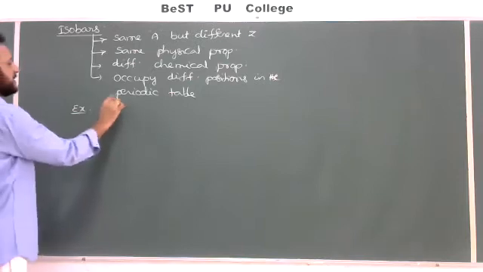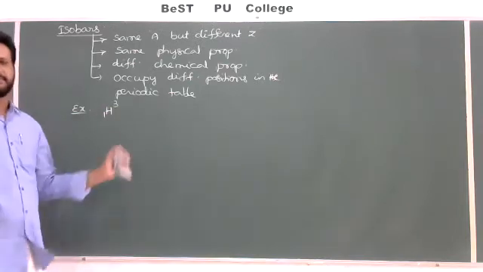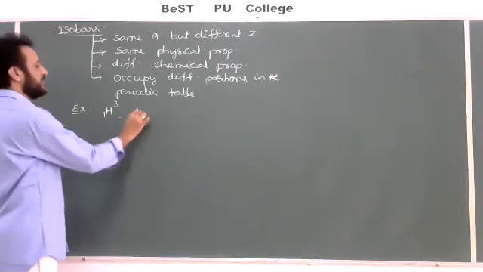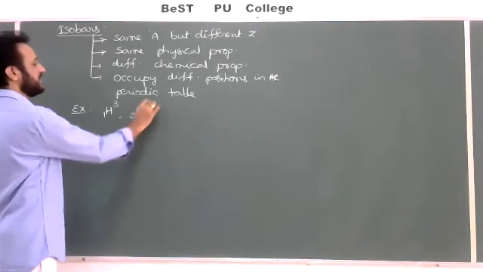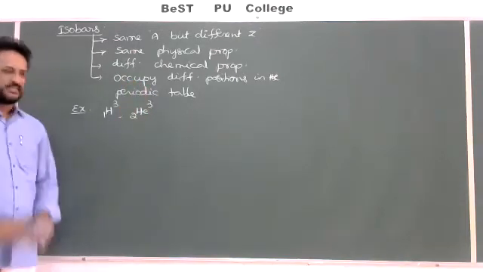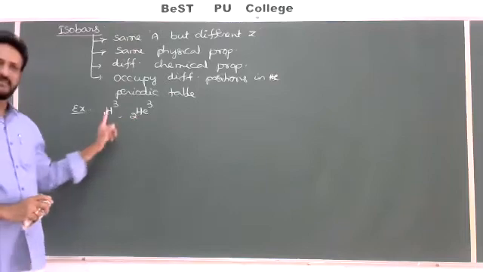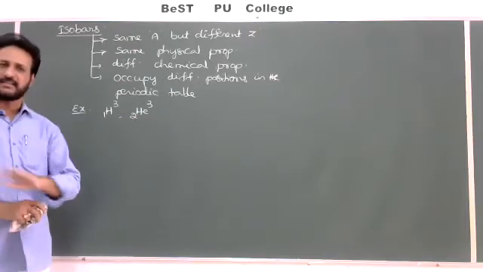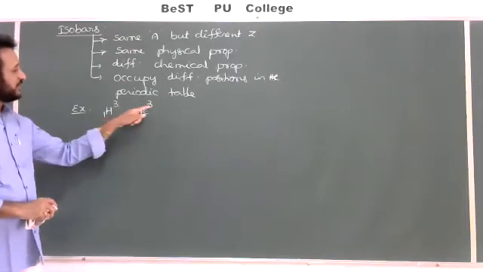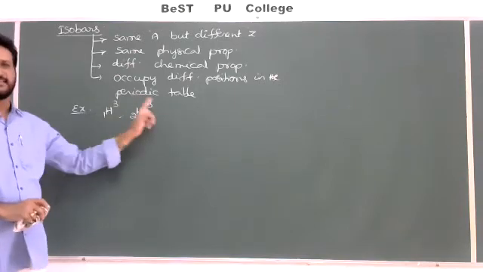1H3 is one of the isotopes of hydrogen, tritium. And the second one, we have helium isotope 2He3. Observe carefully. Here both have different atomic numbers, so the elements are different, but the number of nucleons is the same: 3 and 3, right.